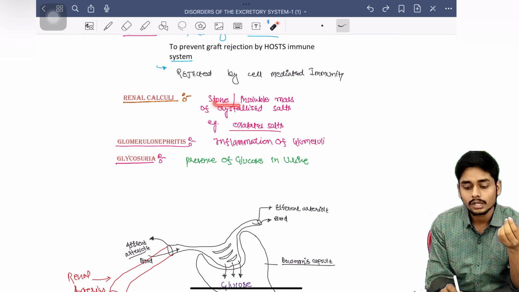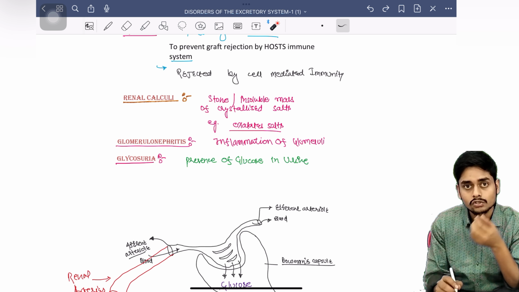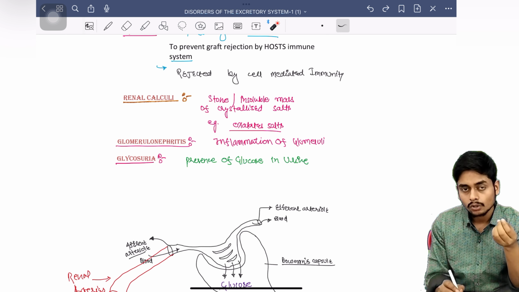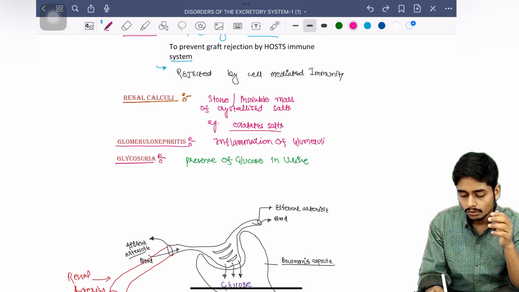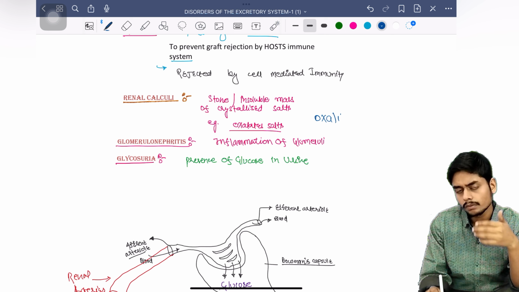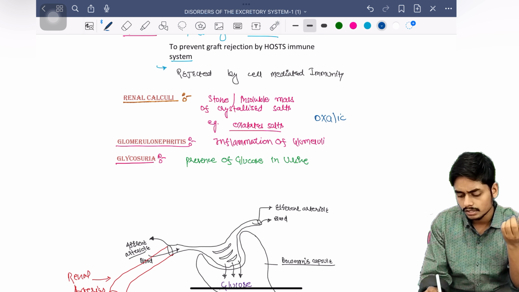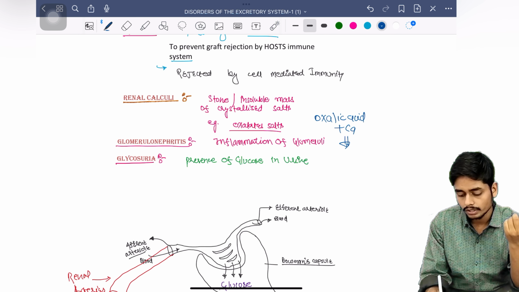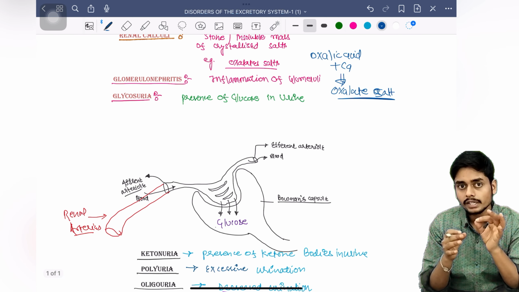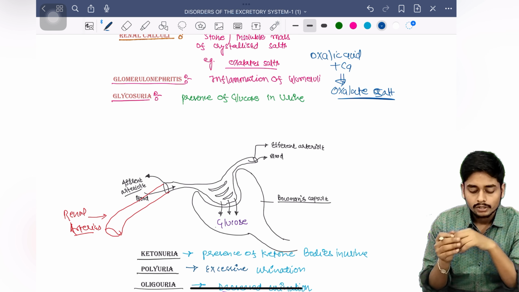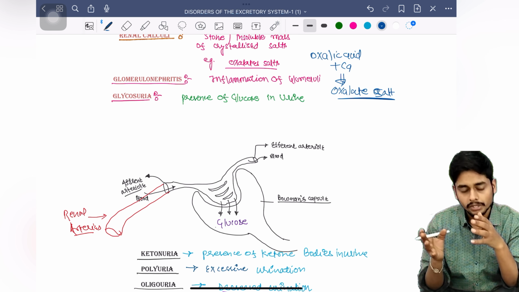This is a stone or insoluble mass of crystallized salts. And what are these salts? The most common is oxalate salts. So actually what happens? The oxalic acid, which we take through foods and other things, combines with calcium and forms a salt. That salt is the oxalate salt, and this is an insoluble crystal. This gets formed in the kidney and causes the calculi. So this is called renal calculi. This is a very common condition nowadays.